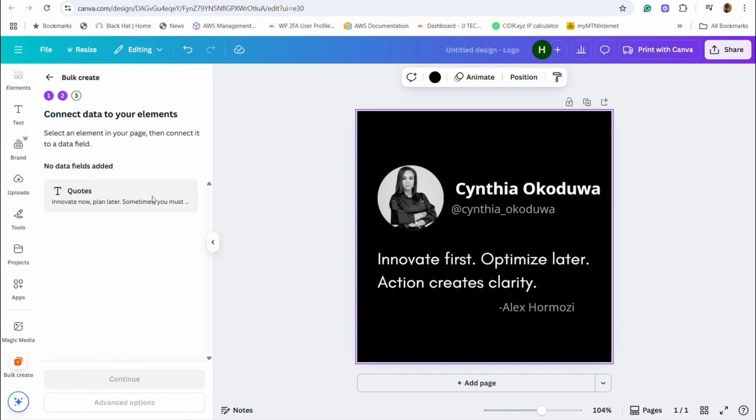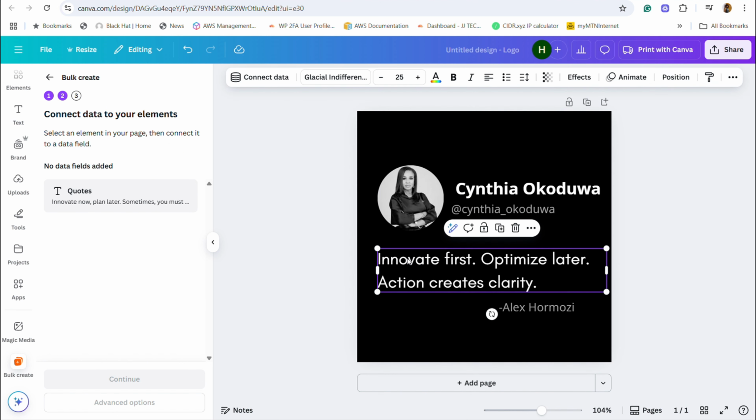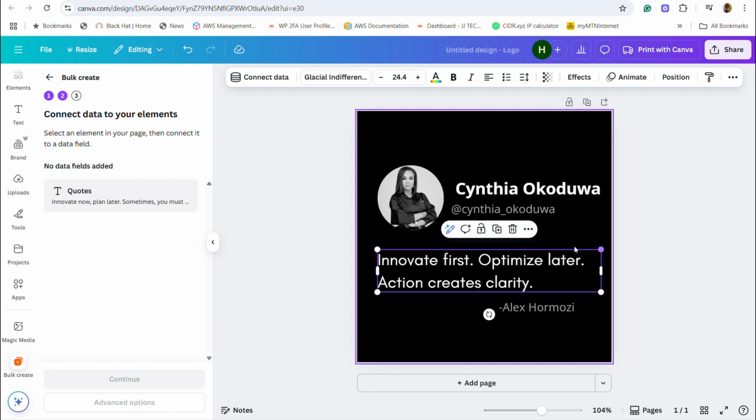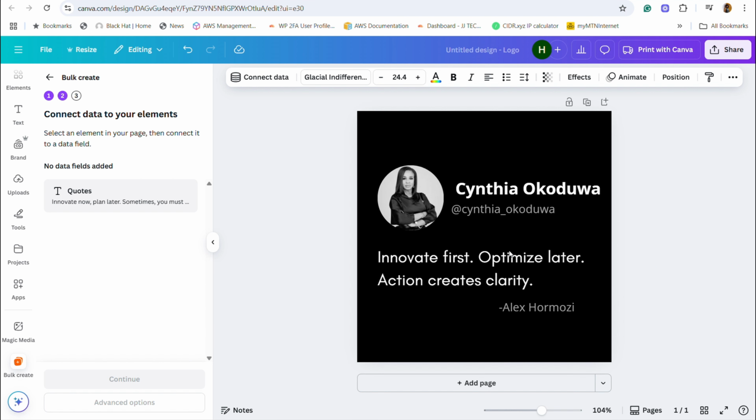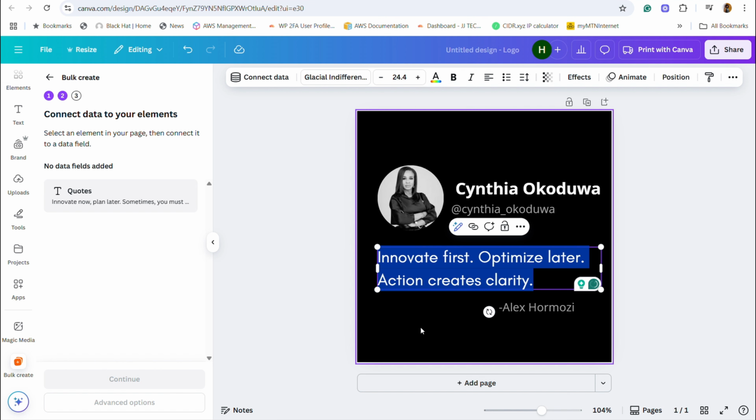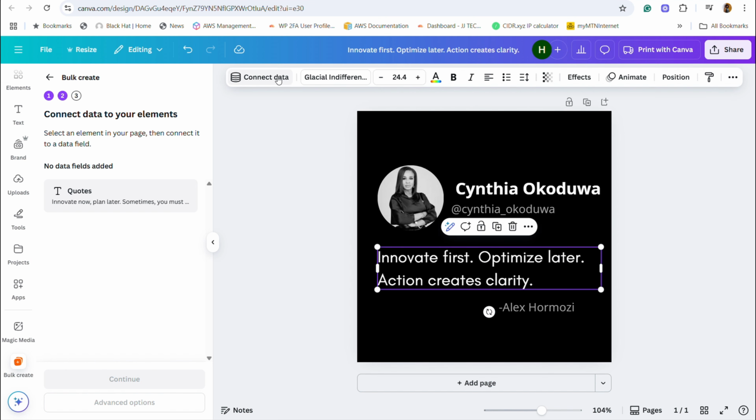Now you can see my file here, the quote file that I'm going to be using. This part of the design is where I want my change to happen. So when I click on this part, you can come here and you'd see connect data.